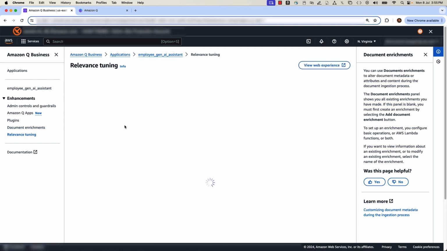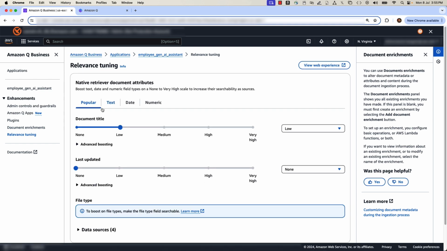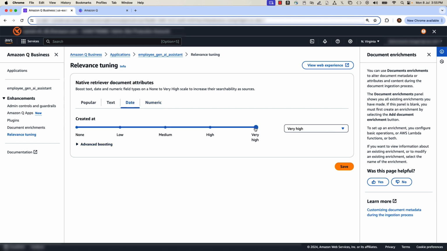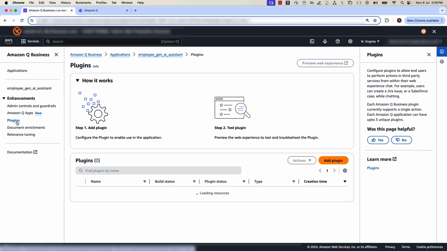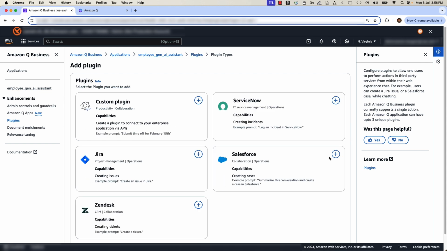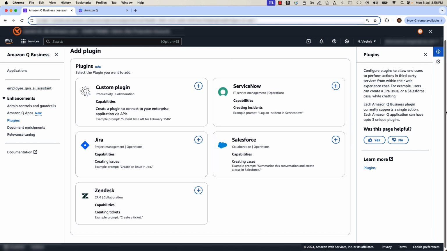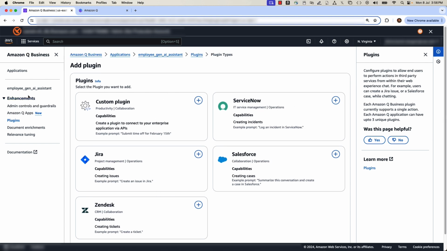Next, apply relevance tuning to improve the accuracy of the responses. To boost the last update date, change to very high relevance. Example, multiple versions of the same document in data store, but you would like Q to share the top response based on the latest version. Also, you can use plugins to take actions directly from Q Business. We provide 4 built-in and 1 custom plugin as of today.